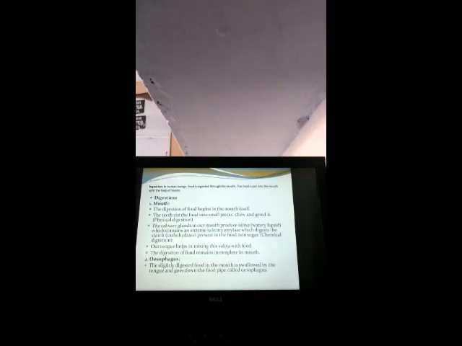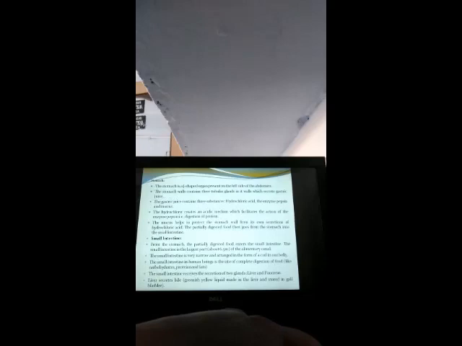The slightly digested food in the mouth is swallowed by the tongue and goes down the food pipe called esophagus. In the esophagus, the food is moved by a special movement called peristaltic movement, and it is moved into the stomach by the same peristaltic movement.